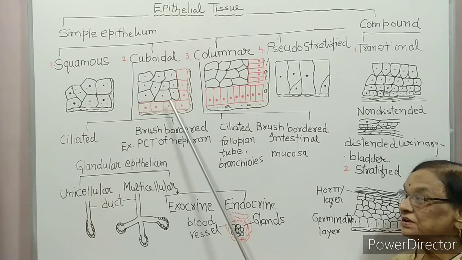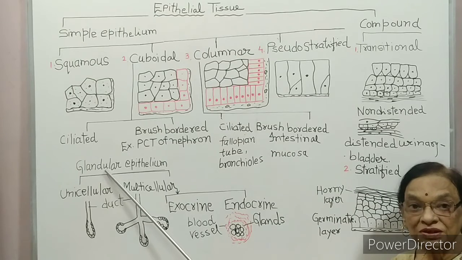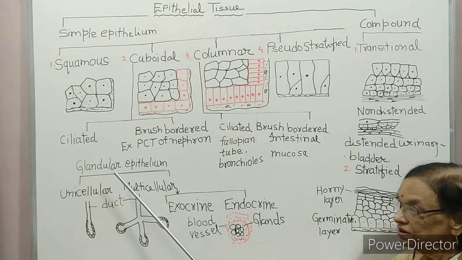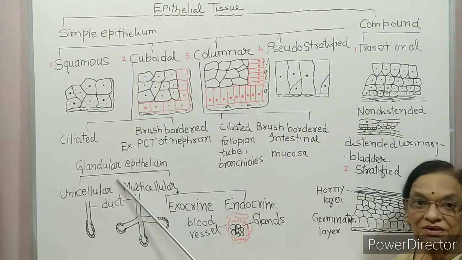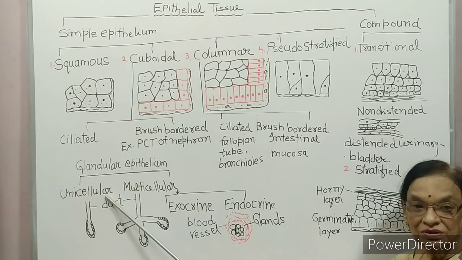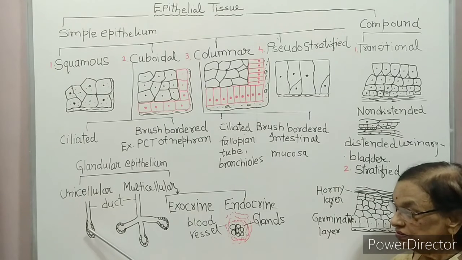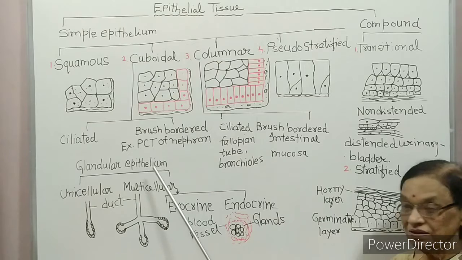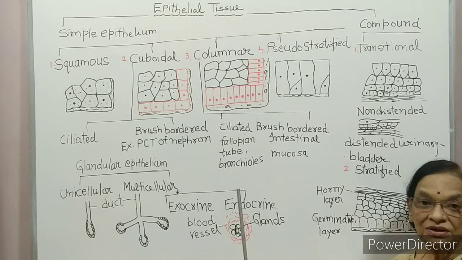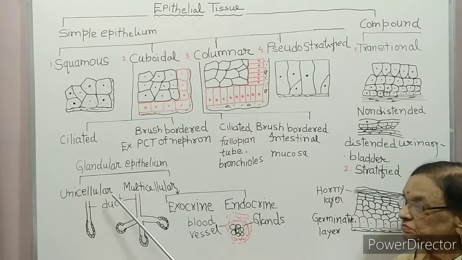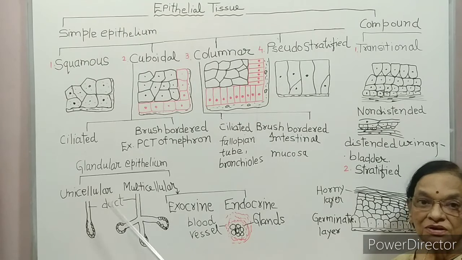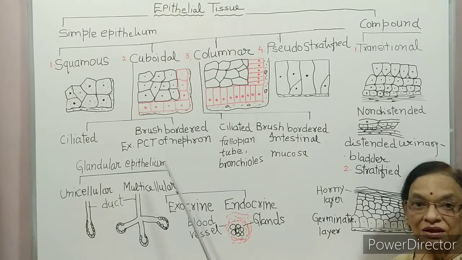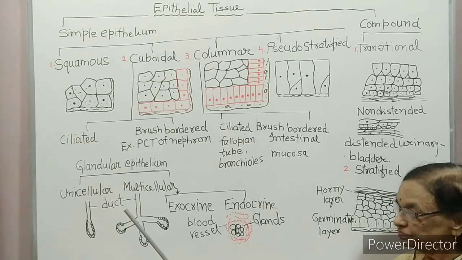They are not secretory otherwise, but when a cell becomes secretory, it is called a gland. So epithelium which lines the secretory cell is called glandular epithelium. It is of two types, unicellular and multicellular.